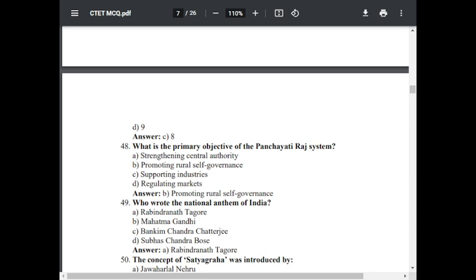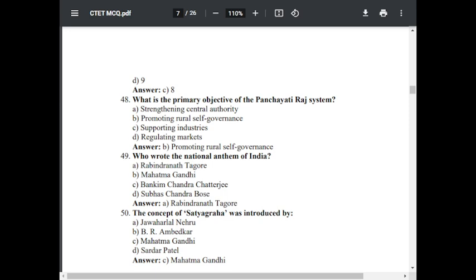Question number 49. Who wrote the national anthem of India? Option A, Ravindranath Tagore. Option B, Mahatma Gandhi. Option C, Bankim Chand Chatterjee. Option D, Subhash Chandra Bose. The correct answer is Ravindranath Tagore. The national anthem of India was written by Gurudev Ravindranath Tagore.